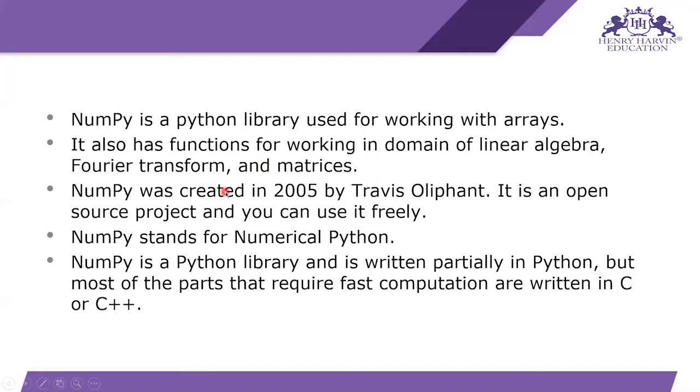And NumPy was created in 2005 by Travis Oliphant. It is an open source project and you can use it freely. So anyone can download this NumPy library on their system and use it as they want. NumPy stands for numerical Python, that's why it's called NumPy: num for numerical, py for Python. NumPy is written partially in Python, but most of the parts that require fast computation are written in C or C++. So as I told you earlier, NumPy is faster than Python because some parts of it are written in C or C++.